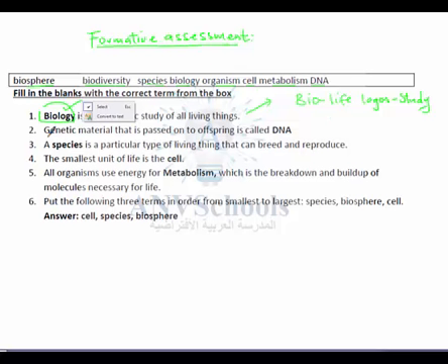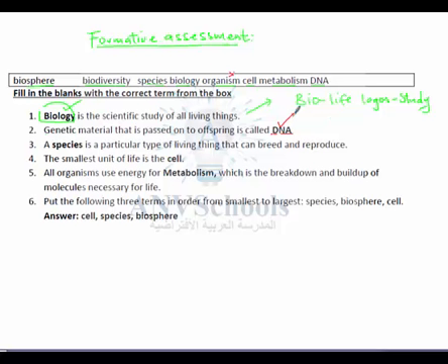In question number 2, we have genetic material that is passed on to offspring is called dash. If someone would say it's organism, that will not be correct. The best answer here would be DNA.